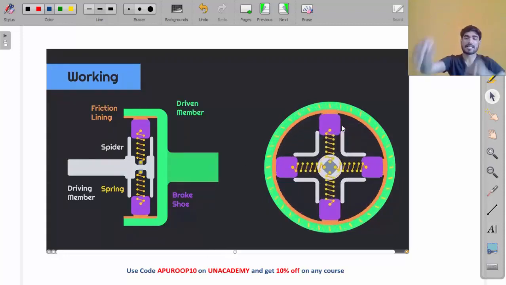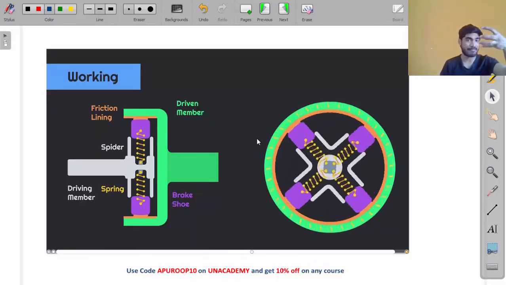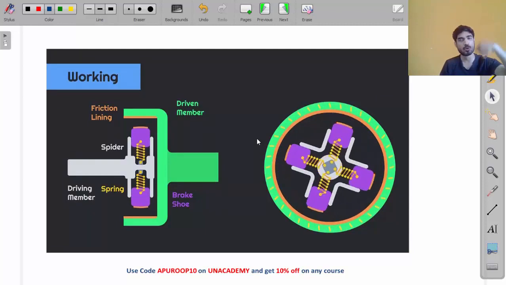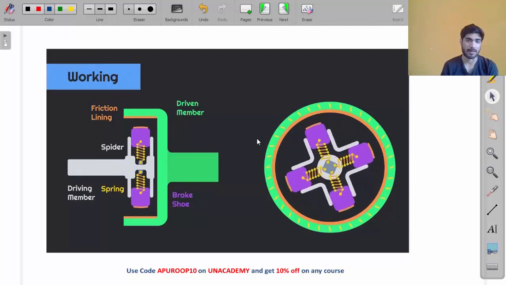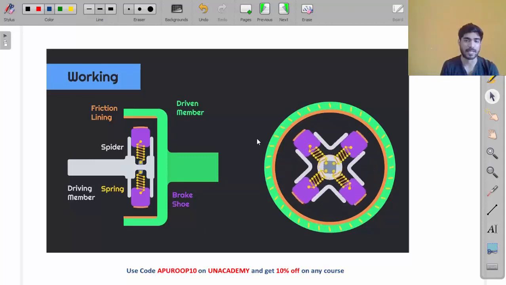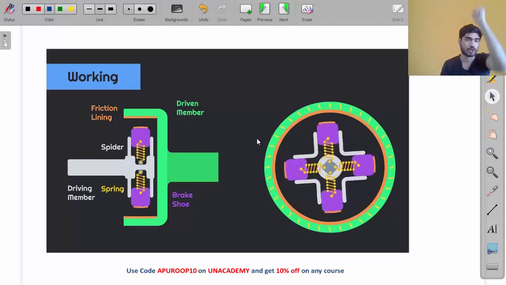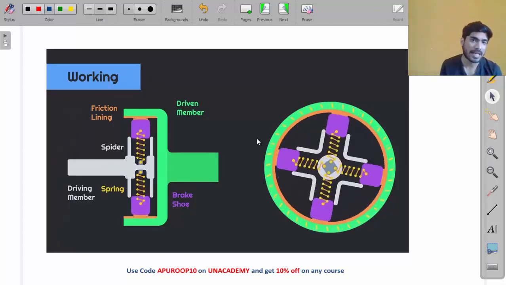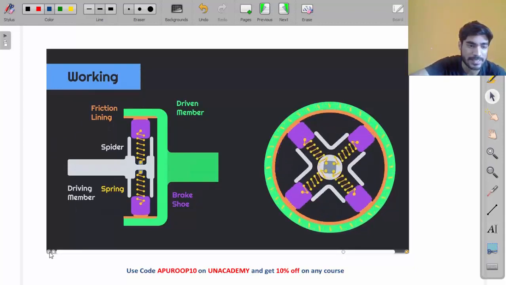So do you understand the working principle, my friend? The shoe is attached to the driving member. Initially the shoe is rotating, right? But it is not connected to the drum. But if you increase the speed, centrifugal force will be applied on the shoe, and after a certain speed, it will attach to the drum, and the drum will start to rotate, my friend. Do you understand this much?